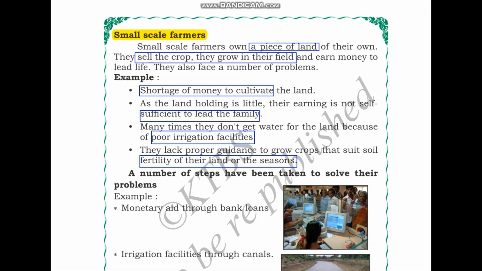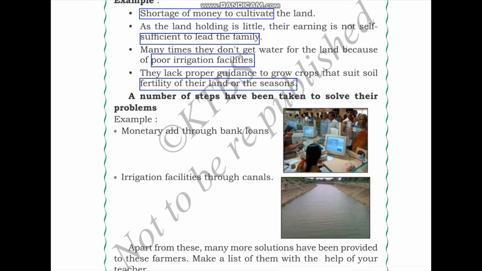Now, let us look at what has been done to solve their problems. A number of steps have been taken, for example, monetary aid through bank loans. So we learned that one of their problems is that their earnings are not self-sufficient and they do not have proper irrigation facilities.